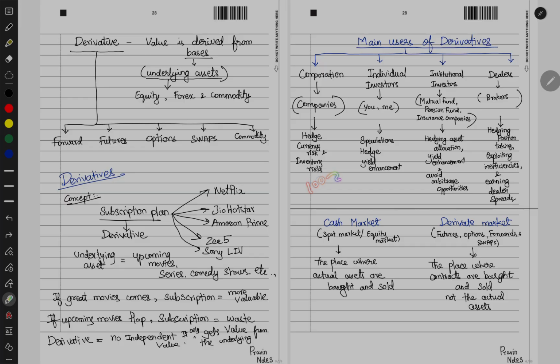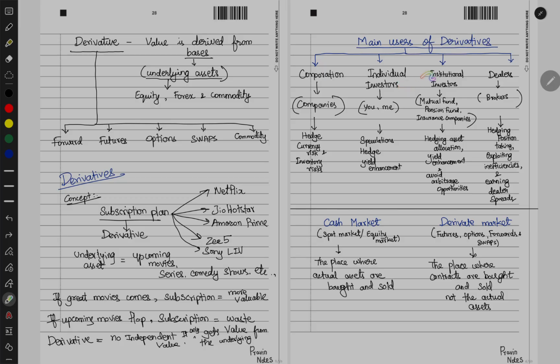Since you will hedge your currency at 100 rupees, you are telling that after sending my goods, I will give you only at a rate of 100 rupees. That's how you will hedge the foreign currency. Hence you are always keeping your margin of 5,000 profit and avoiding the currency risk. The same case goes with inventory risk. We'll see in detail about this hedging concept.